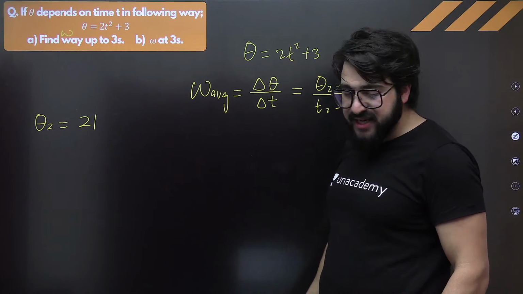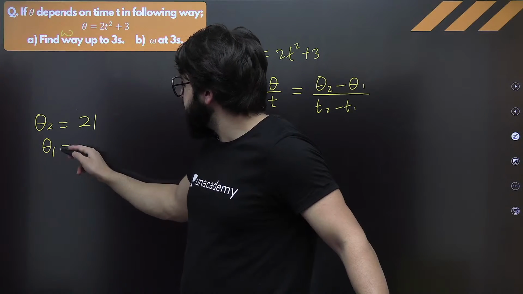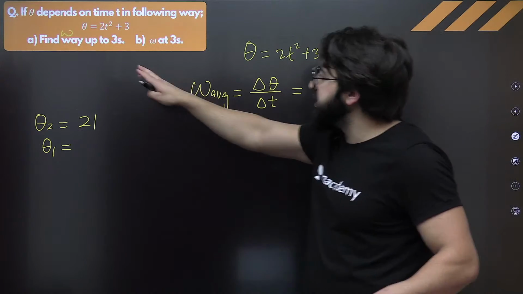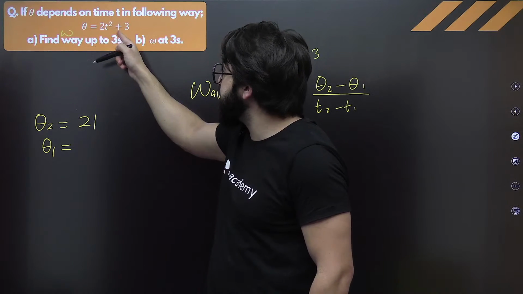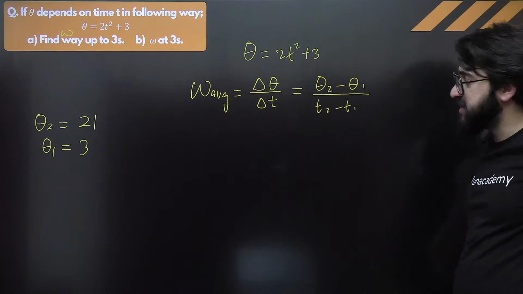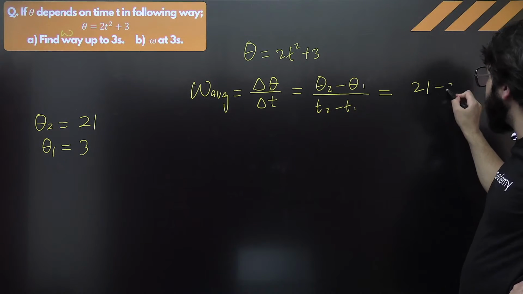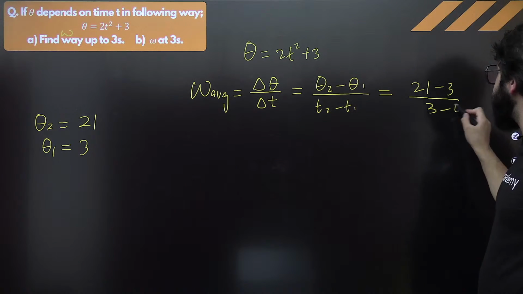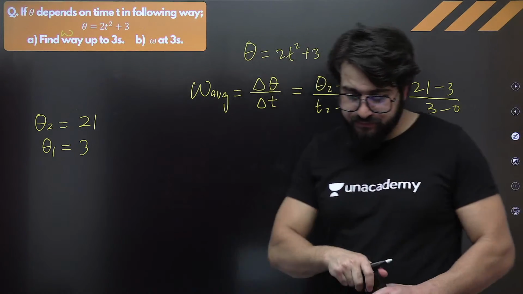Next. Tell me what is theta 1 exactly in that case. So up to what we are supposed to find, that is up to 3 seconds. From 0 to 3 seconds it is given. So can we say in that case this will be nothing but 2 into 0. So it will be 0 and this will be 3 only in that case. 100% I can say this will be 3 only. So can I just write over here theta 2 is how much? That is 21. This will be 21 minus 3 exactly. And what is the time in that case? You'll say, sir, that is nothing but 3 minus 0 exactly. Are you getting what I'm trying to say?